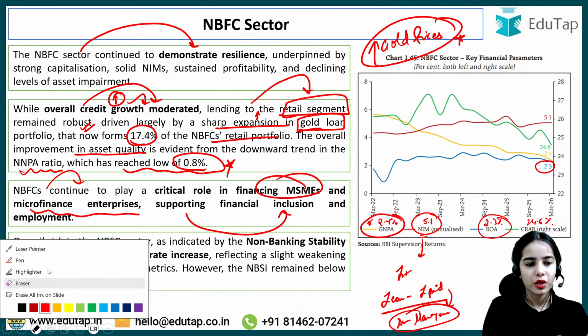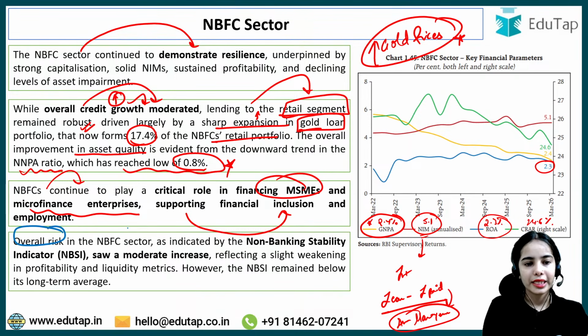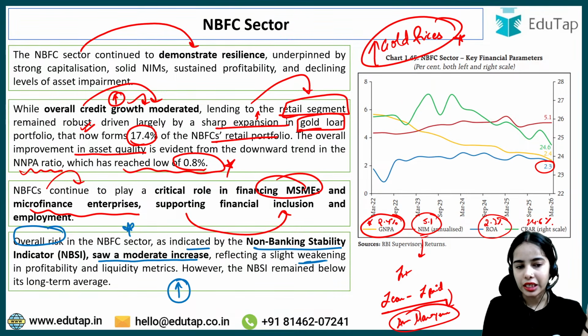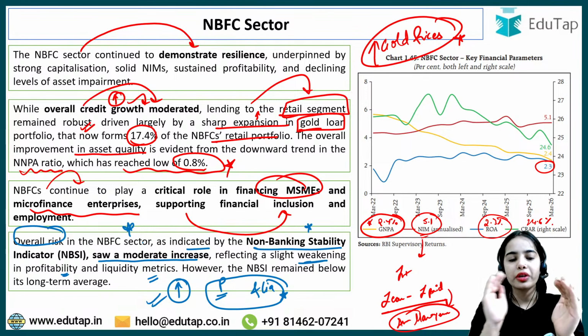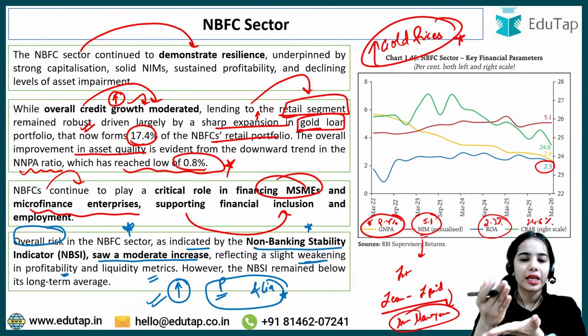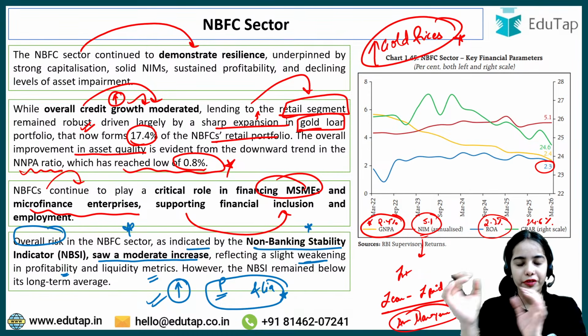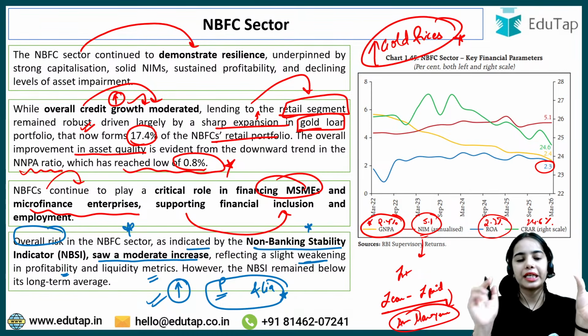Overall risk in the NBFC sector, as indicated by the non-banking stability indicator, saw a moderate increase, reflecting a slight weakening in profitability and liquidity metrics.